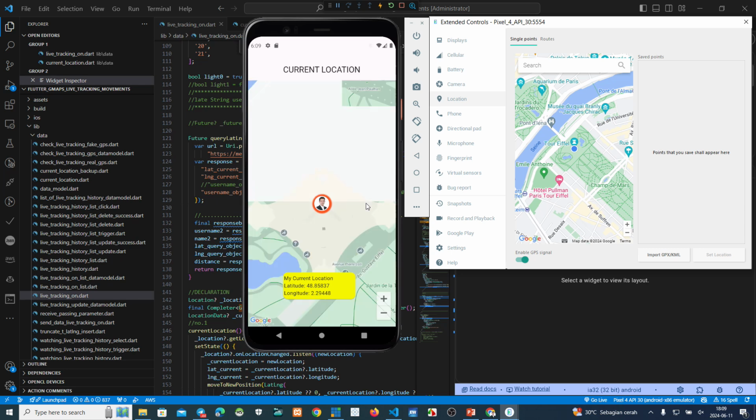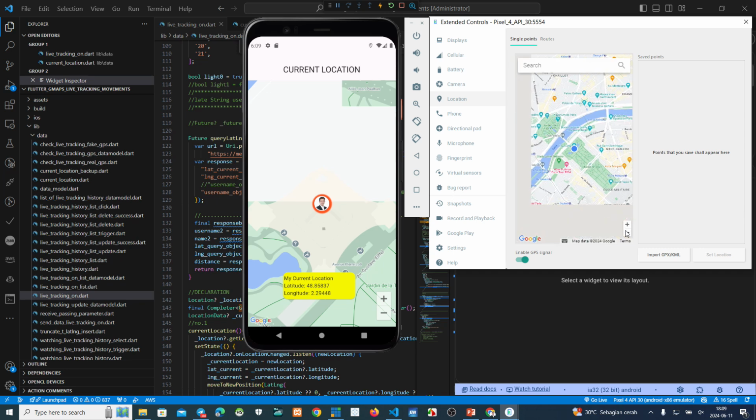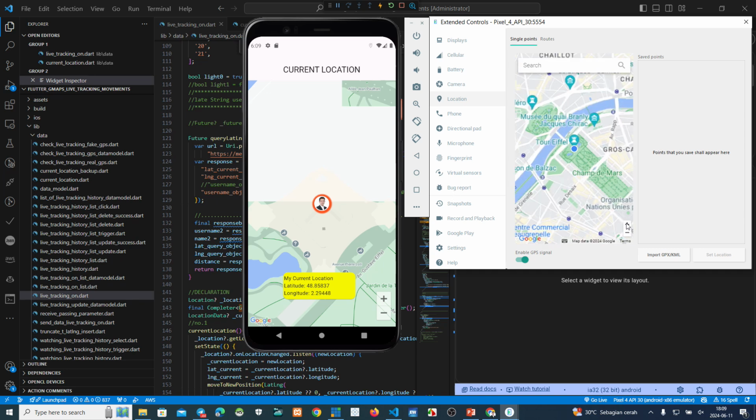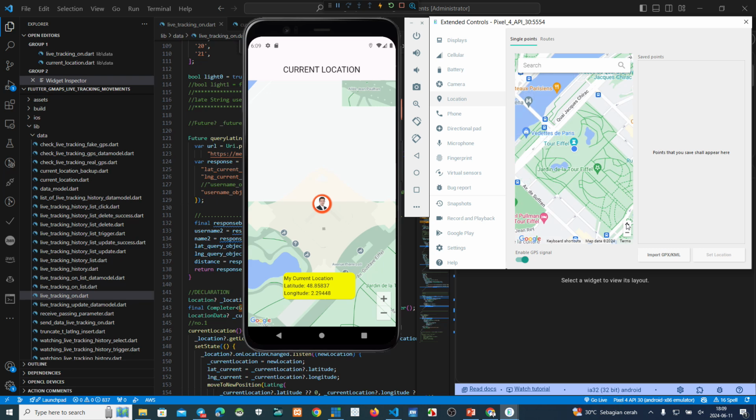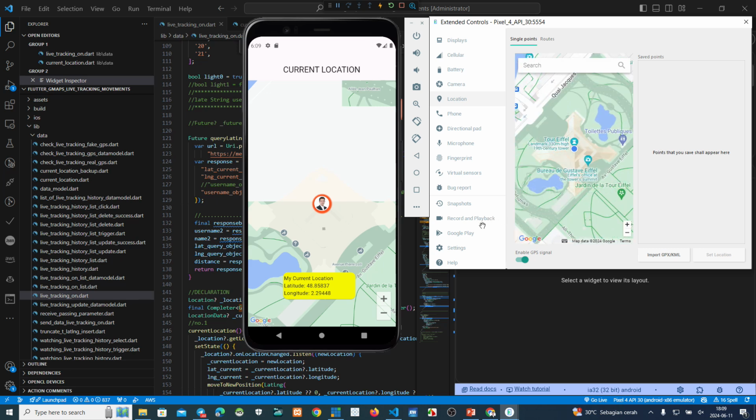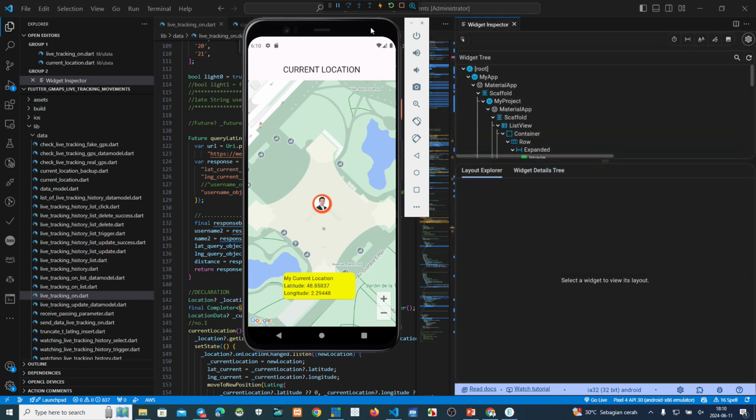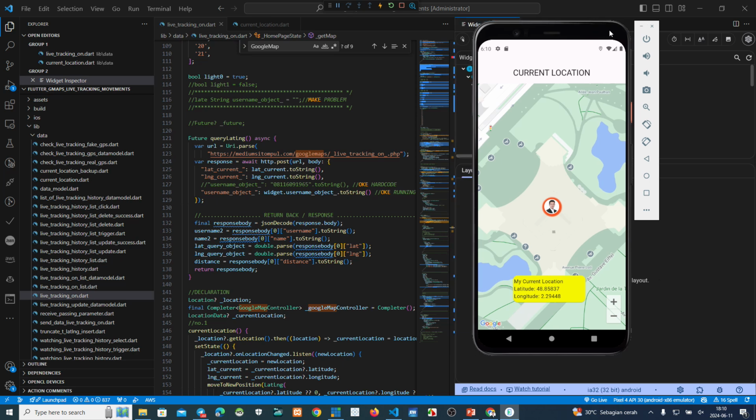This is Tokyo Tower, and the same here, this is the Eiffel Tower in Paris, with the latitude and longitude of the Eiffel Tower. Okay, now we know how to set the location.